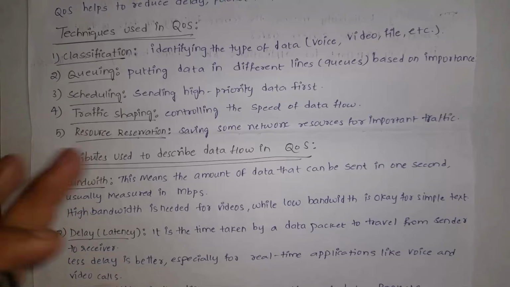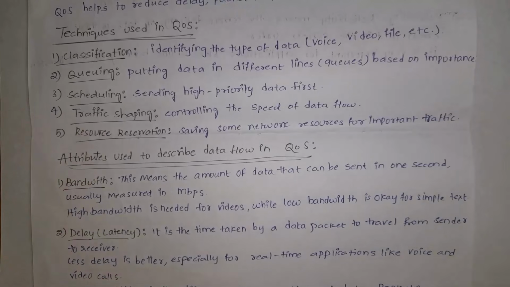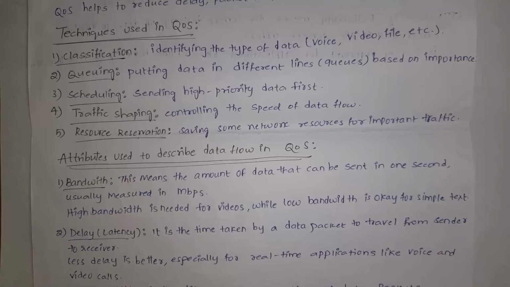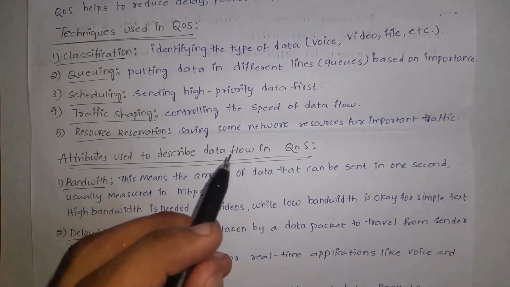And next one is scheduling. Scheduling is nothing but sending the highest priority data first. For example, if there is any important data in the network, then that data needs to be transferred first. And fourth one is traffic shaping. Traffic shaping means controlling the speed of data flow. Like at whatever speed the receiver can receive data, only at that speed the sender needs to send data. This is the meaning of traffic shaping. And fifth one is resource reservation. Guys, for example, there are so many routers in the network, but we must not use all routers. So we need to keep some routers aside for future use.